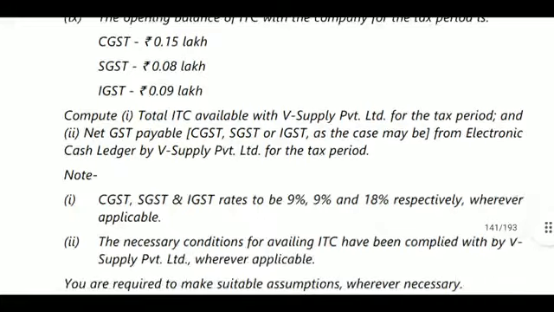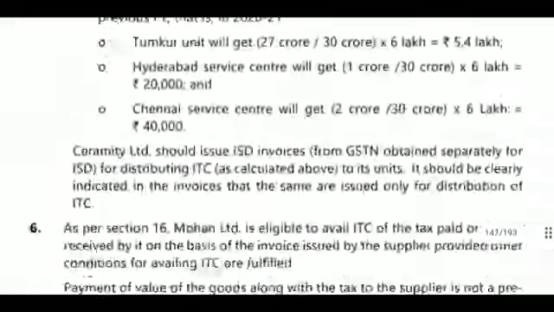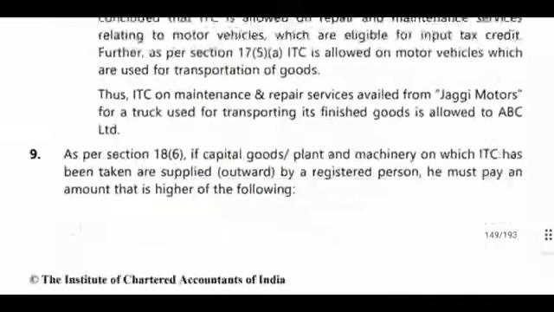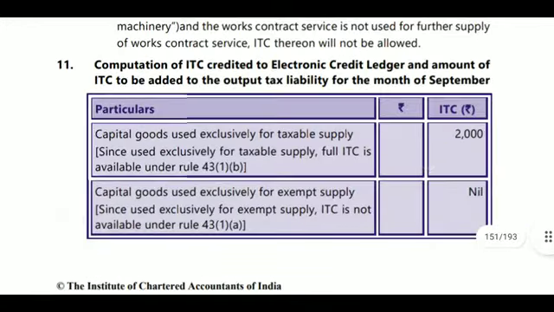So, question number 11. What is there in question number 11? The answer will be the ITC on capital goods related to this. The main product will be taken first. So the computation of ITC credited to the electronic credit ledger: how much will be credited? And the amount of ITC to be added to the output tax liability for the month of September. So, the same month.